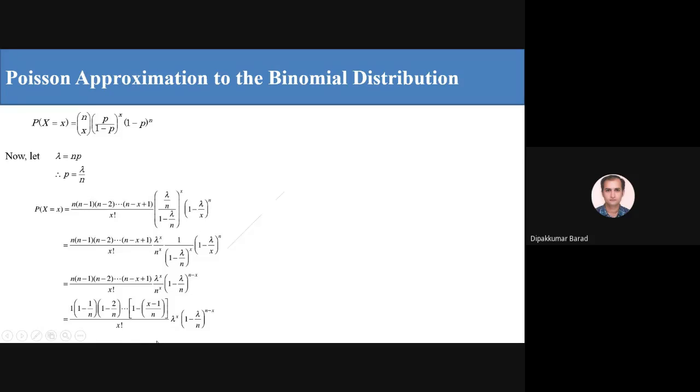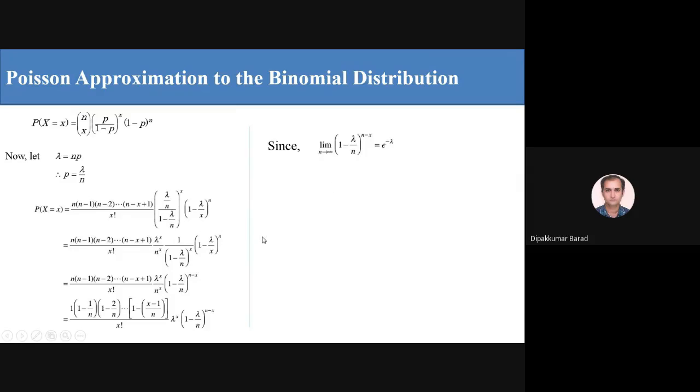Now see, this limit you already know: (1 minus lambda by n) raised to n, as we know, is e. Here, instead of this, we have (1 minus lambda by n) raised to n minus x, which is equal to e raised to minus lambda. You can also find this out by L'Hopital's rule. So (1 minus lambda by n) raised to n minus x is equal to e raised to minus lambda as n tends to infinity.